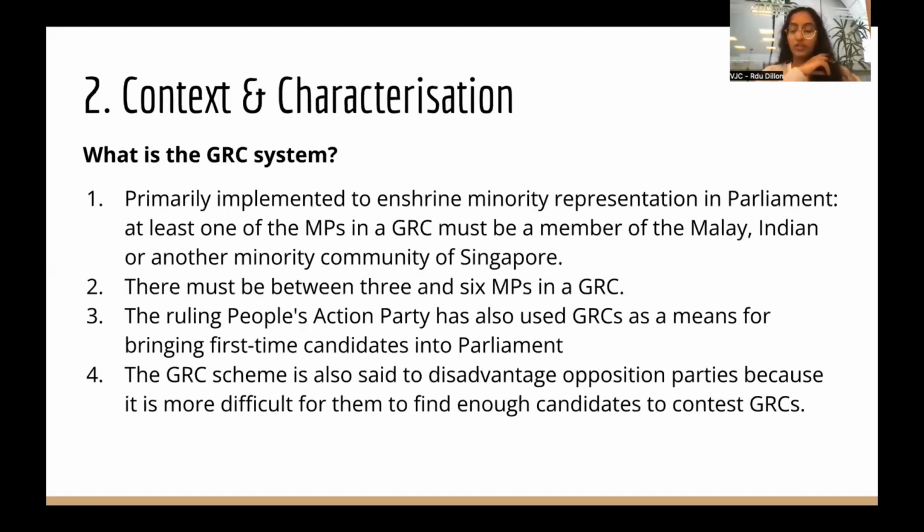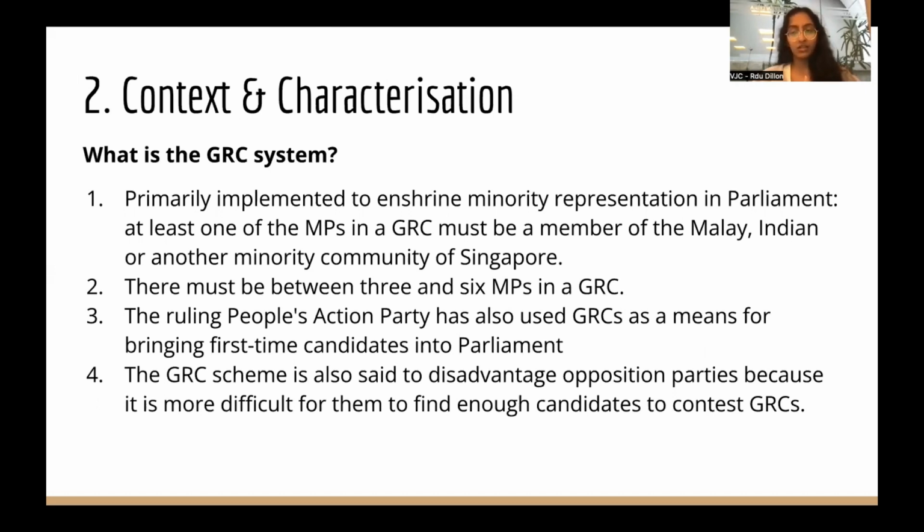So, some general points of context and characterization. Nothing too new. I think most JC teams should know this, and most of them did in fact know this. There are four points of characterization. The first is that it was initially implemented to guarantee minority representation in parliament. There must be between 3 and 6 MPs. A criticism of the GRC system is that the PAP has used it to bring first-time candidates into parliament.